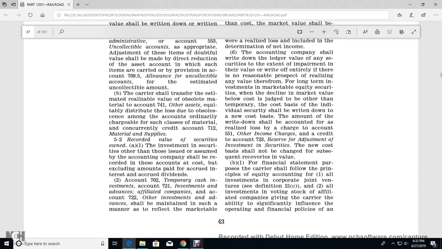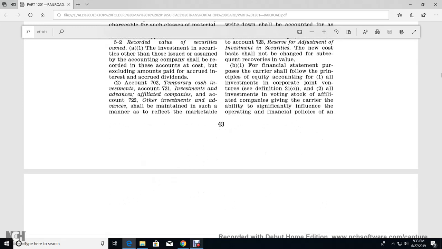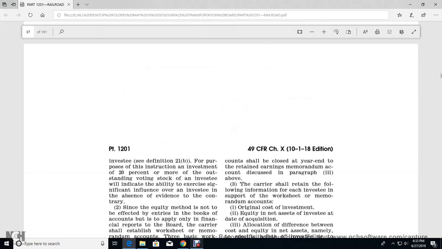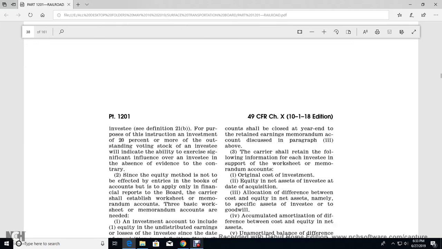The purpose of the carrier shall follow the principles of the equity method accounting for all investments in corporate joint ventures. For purposes of definition 21C, the investment of the owning of the stock of the affiliate of the company gives the ability to significantly influence operating and financial policy of the investee. And see definition 21B: for the purpose of the instruction, an investment of 20% of the outstanding voting stock of the investee is an indicator of the ability to exercise significant influence over the investee, in the absence of evidence to the contrary.